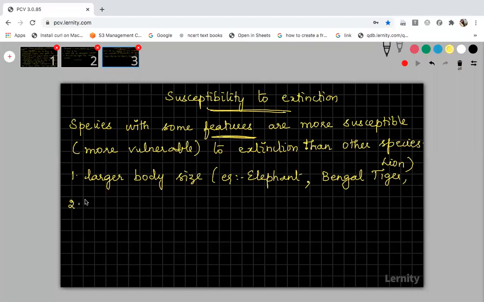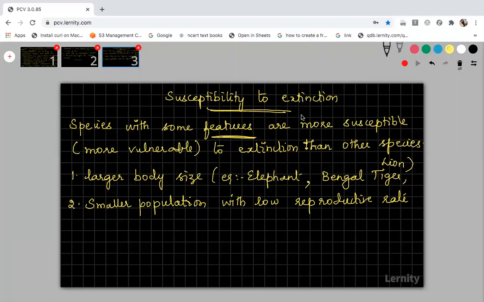Now the second reason is the species with a smaller population. If the population of any species is very small, it is because they will have a low reproductive rate. The reproductive potential of that particular organism will not be high. You remember in population I discussed biotic potential, right? Biotic potential.